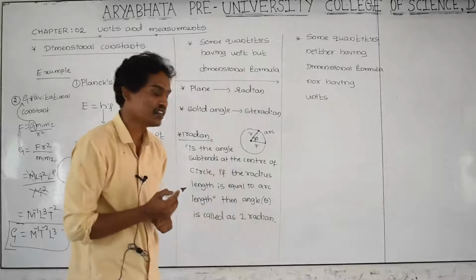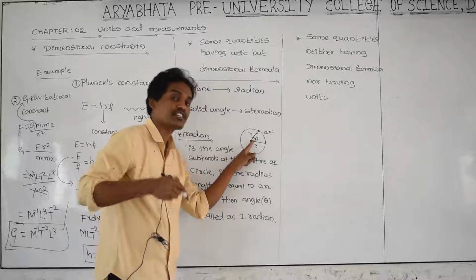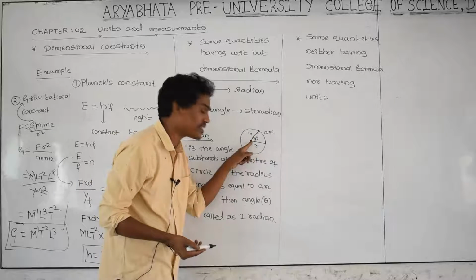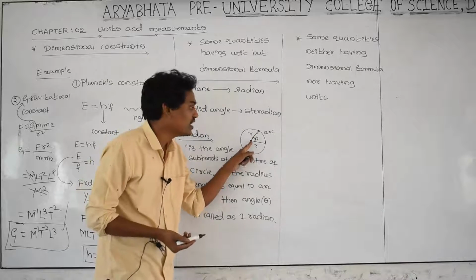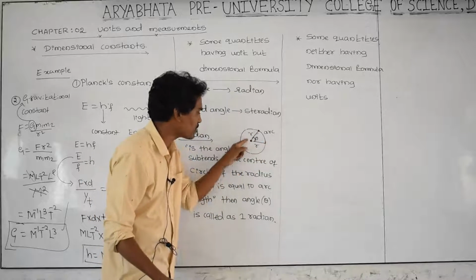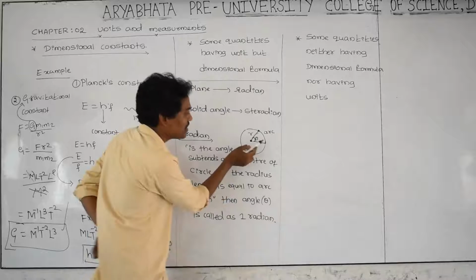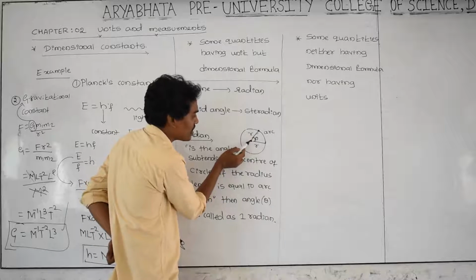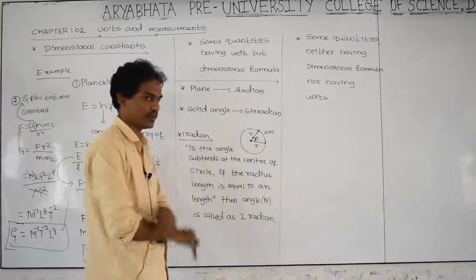1 radian is the angle subtended at the center of the circle, if the length of this arc is exactly equal to the radius of the circle. If this length is not equal to radius, then don't call it as 1 radian.